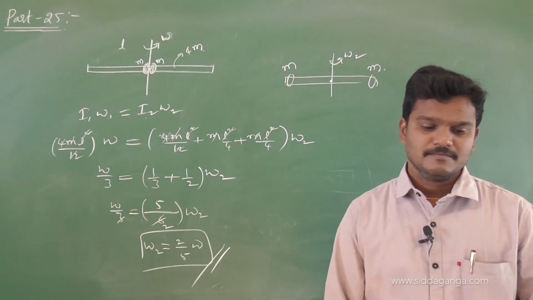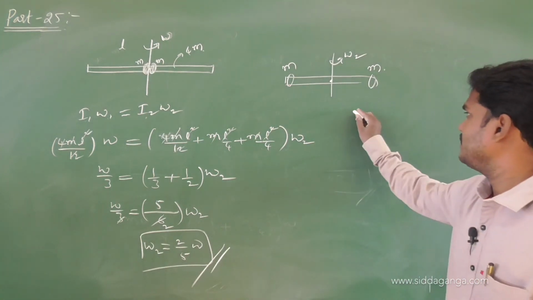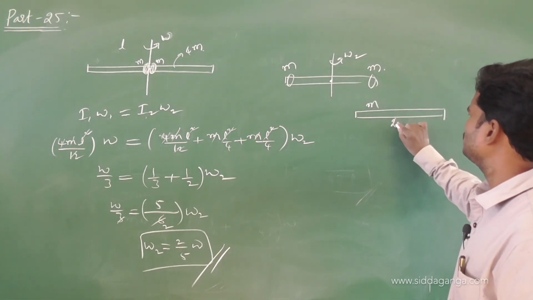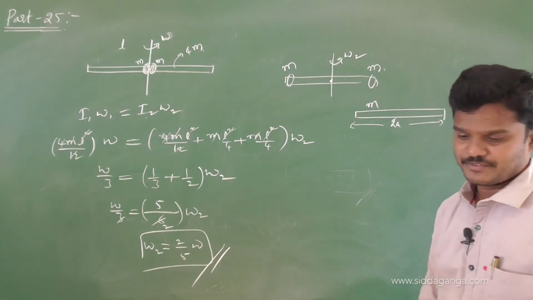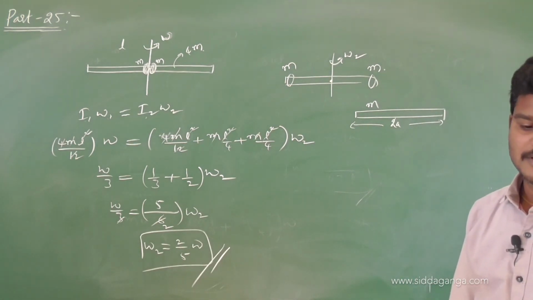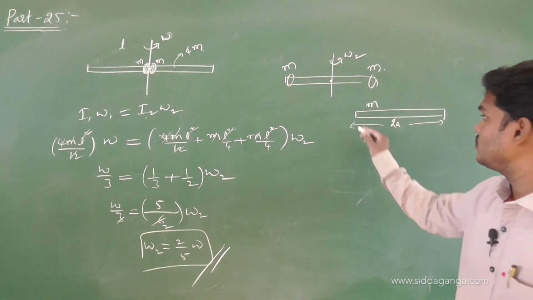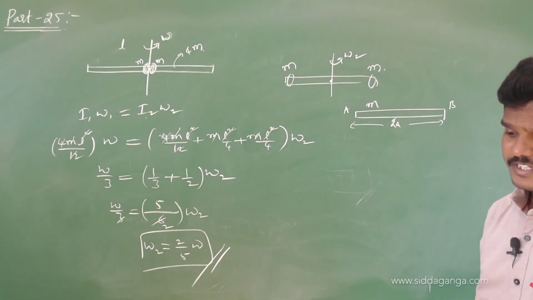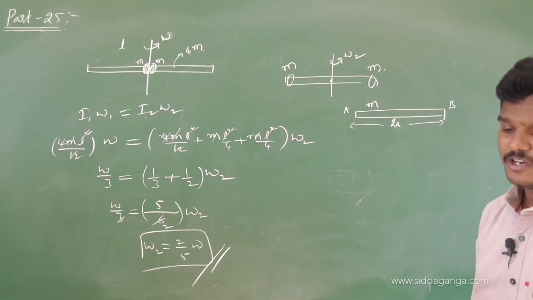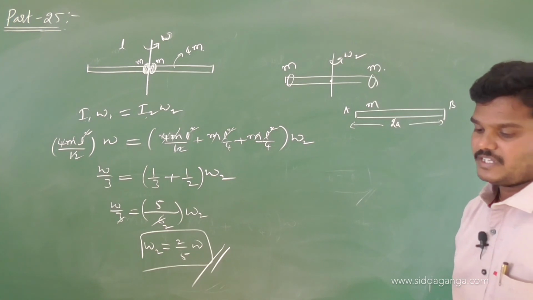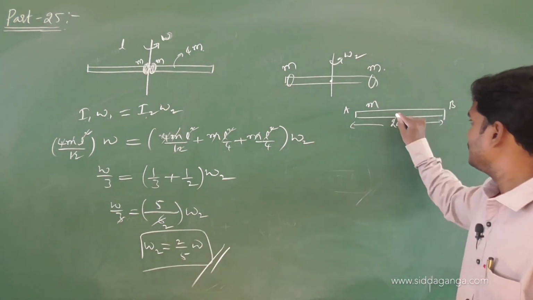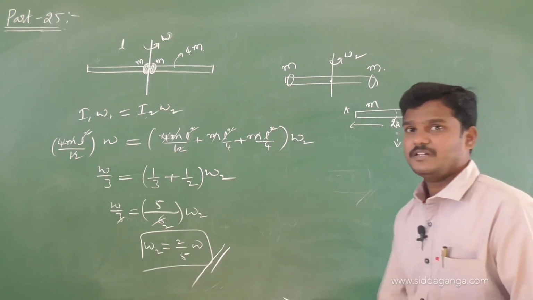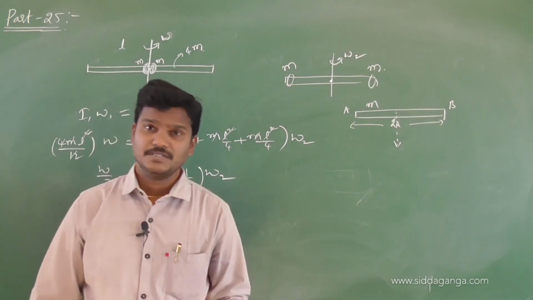A uniform rod of mass m, length 2a, is allowed to fall under gravity with AB in horizontal, as shown.